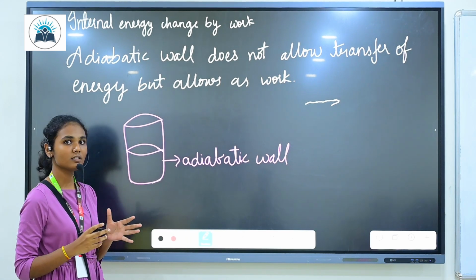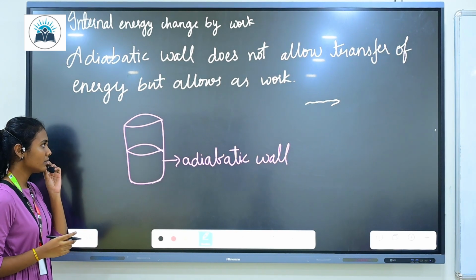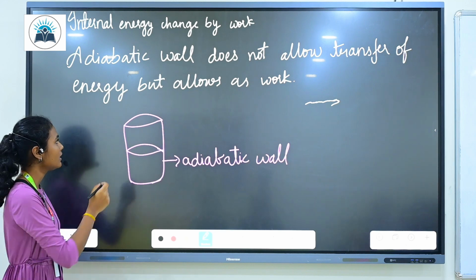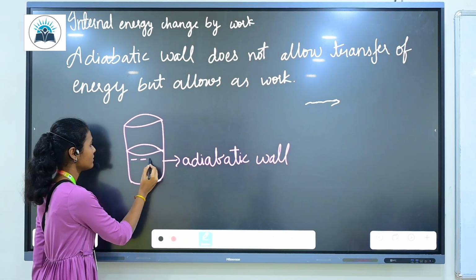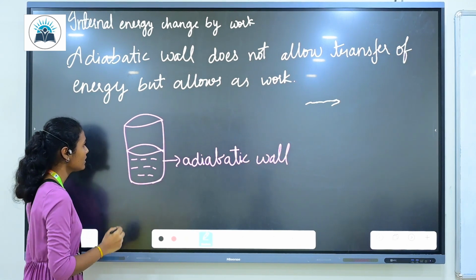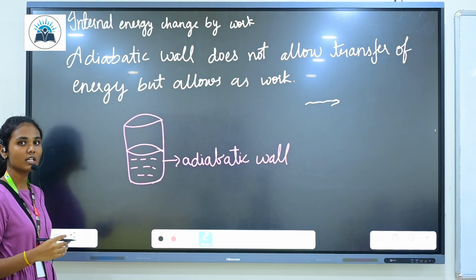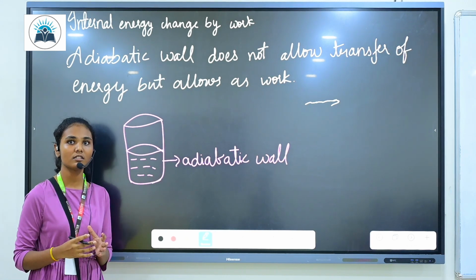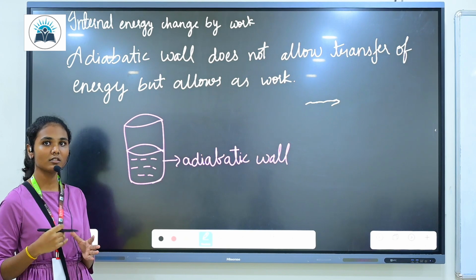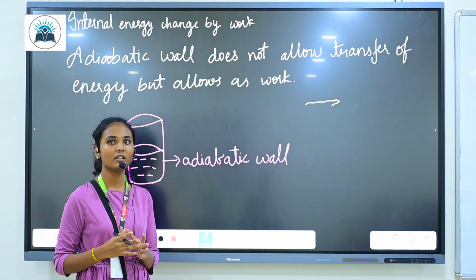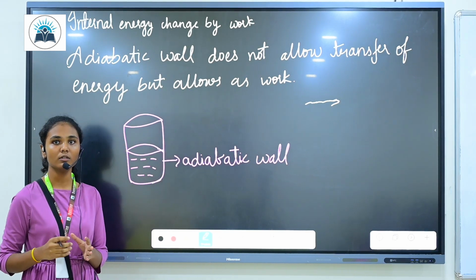Now I can work upon the system. Now I can do mechanical work. First take a rod and churn the water. This is water. Churn the water continuously, so there will be a change in temperature. As there is a change in temperature, the state of the system also changes. So as a result, internal energy also changes.